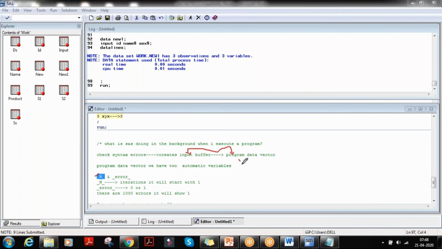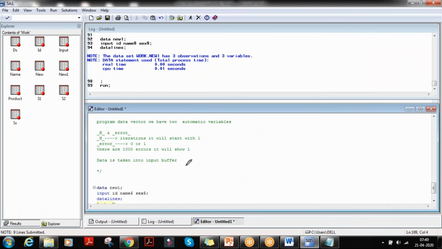When _N_ is 1, it will start using the buffer and send it to the output data set. When it is 2, it will go to 2. When it is 3, it will execute that. When it's 4, it will execute that. This is the scenario. That is the way of doing it. Okay, guys, understood? This is important.